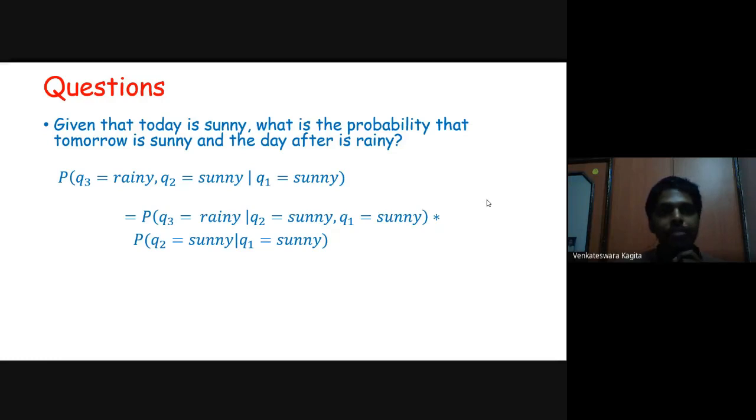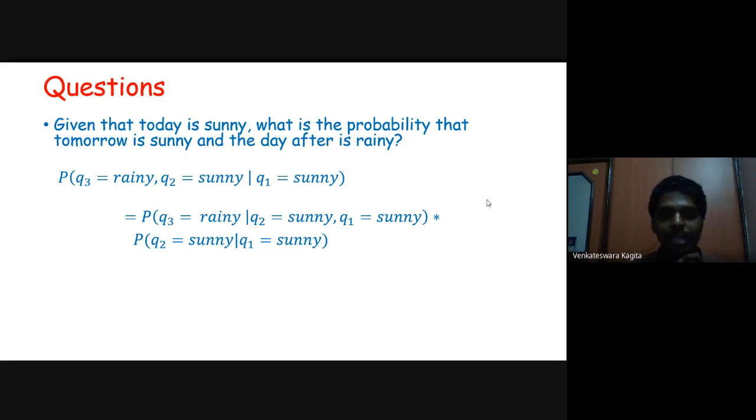So the probability of Q3 equal to rainy, Q2 equal to sunny, given Q1 equal to sunny, is equivalent to the probability of Q3 given the previous 2 days' weather, Q2 sunny, Q1 sunny, times the probability of Q2 equal to sunny given Q1 equal to sunny.